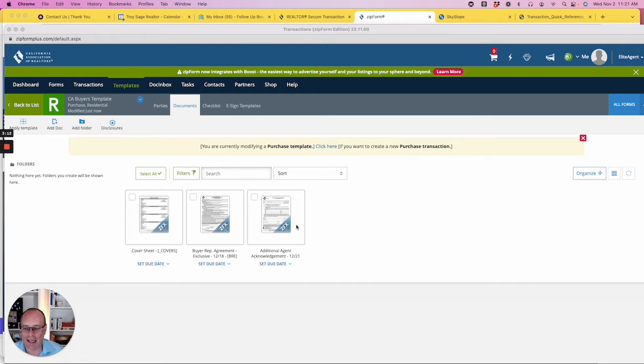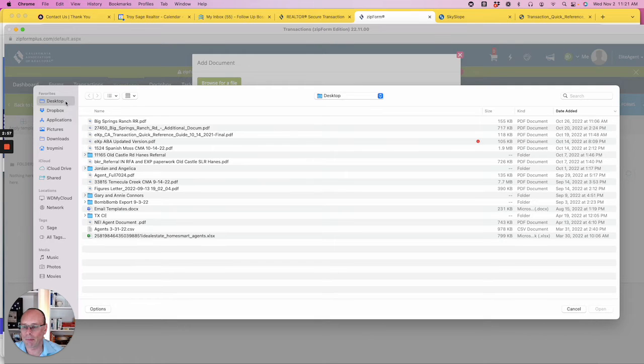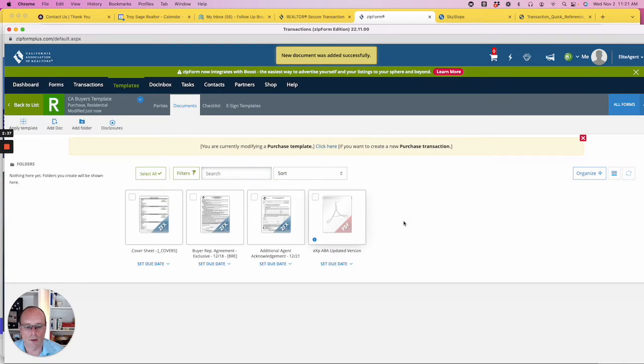Again, this is for California. And now I need to add the buyer or the brokerage specific documents. So those will be documents, not forms. So I'm going to click on Add Document. I'm going to browse the document on my computer. We're going to go to my desktop. And here it is. We're going to double click. And then the description, I'm just going to put in the description and click Go and click Save. So now all the documents I need so far just to show properties that a buyer needs to sign are now here.